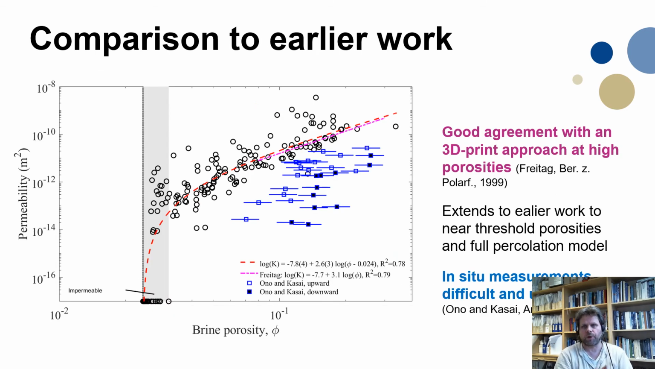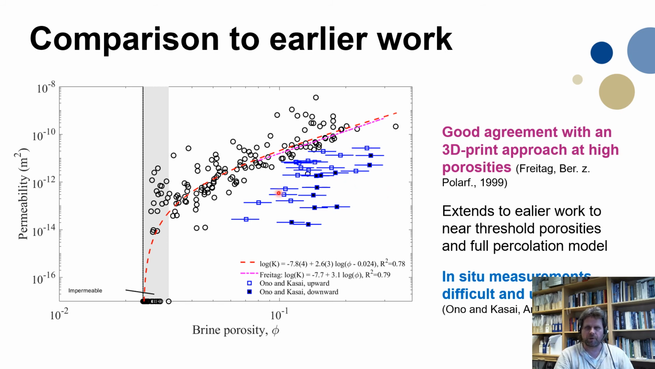Finally, to compare this to earlier work, the magenta curve here is based on a similar approach where samples were centrifuged and then prints were produced on which permeability experiments in the lab were performed. And in this regime, our curve, the red one, shows very good agreement. And then, of course, we have the data in the low porosity regime close to the threshold. So this connects the whole data that has been measured before with our observations, or with our computations.